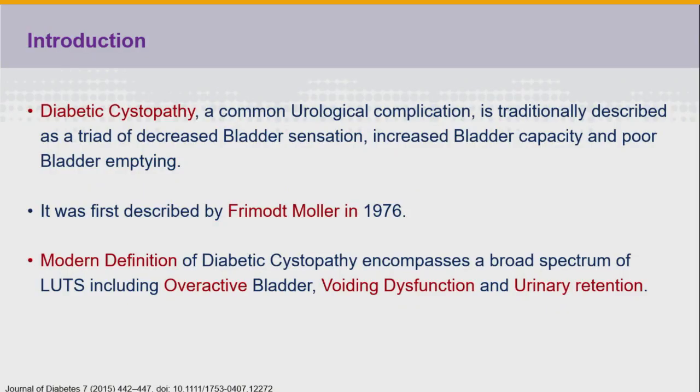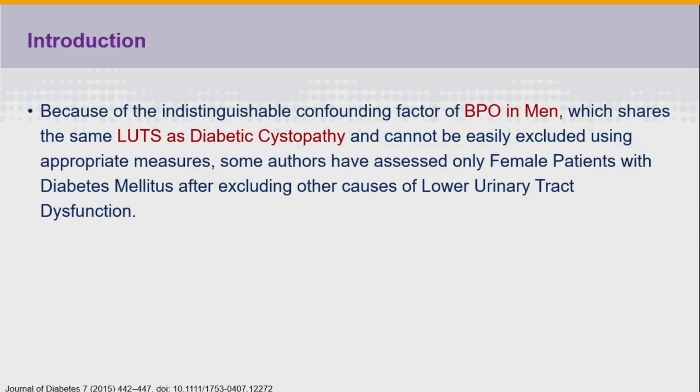So diabetic cystopathy is a common neurological complication, traditionally described as a triad of reduced bladder sensation, increased bladder capacity, and poor bladder emptying. It was first described by Moller in 1976. The modern definition encompasses a broad spectrum of lower urinary tract symptoms, including overactive bladder, which presents with nocturia or urgency, frequency, voiding dysfunction, and urinary retention.